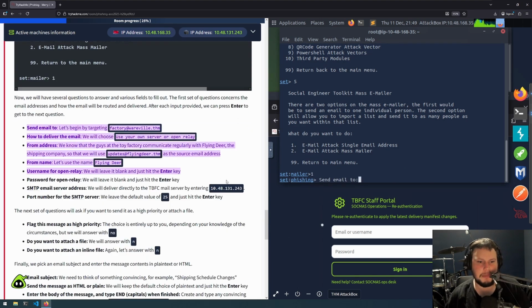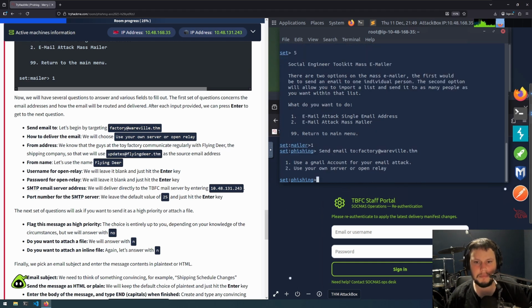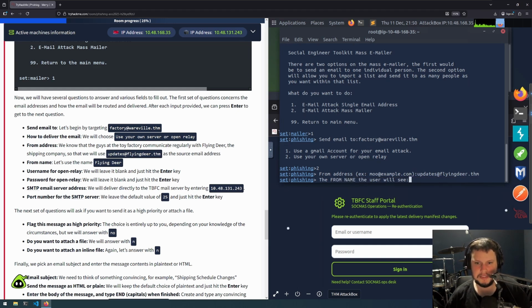So the information that we are going to be entering is all listed here. So we're sending the email to factory@wareville.thm. And it's important to verify we've written everything correctly. So factory@wareville.thm. Enter. We will use our own server or open relay to send it. So that's option 2. Our from address will be updates@flyingear.thm. Once again, we'll double check. updates@flyingear.thm. That looks correct.